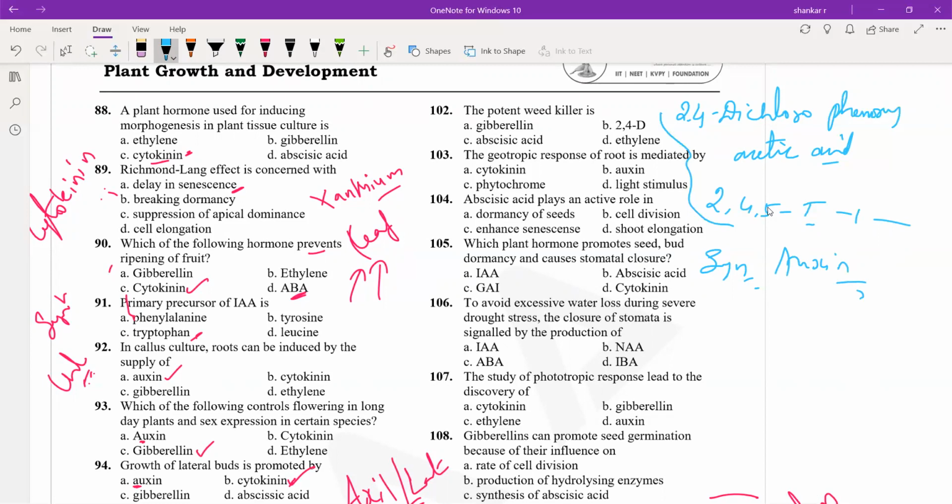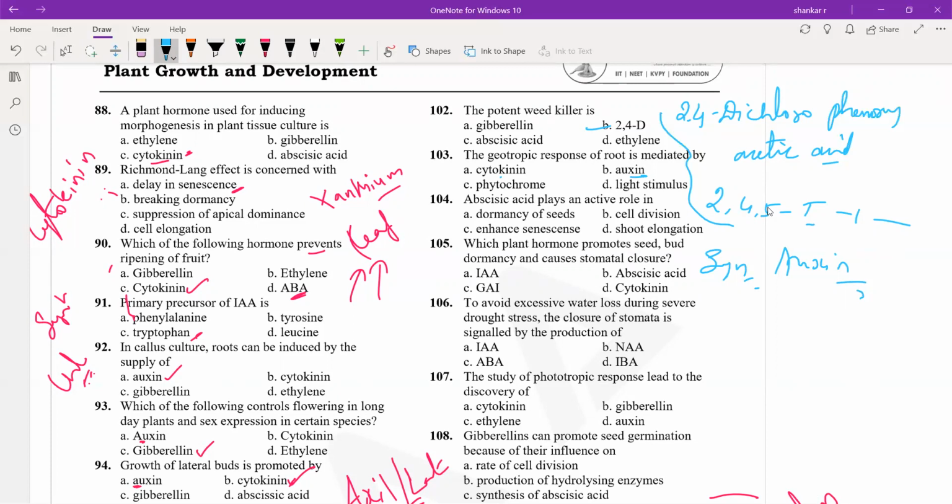Next one, the geotropic response of root is mediated by. It is again auxin present at the tip of the plant body, which helps in the geotropic movement. So the answer is auxin.